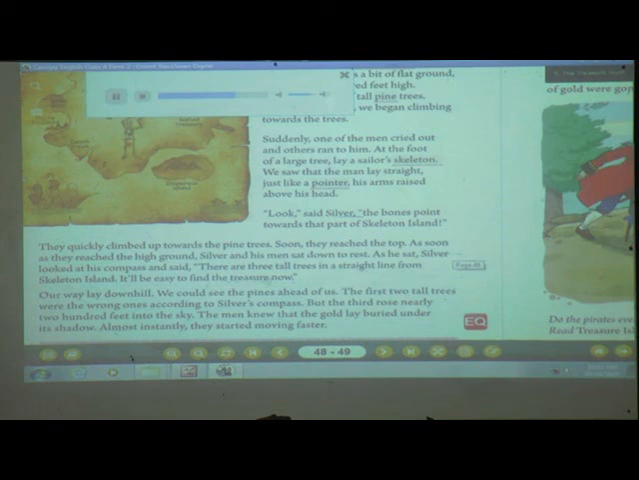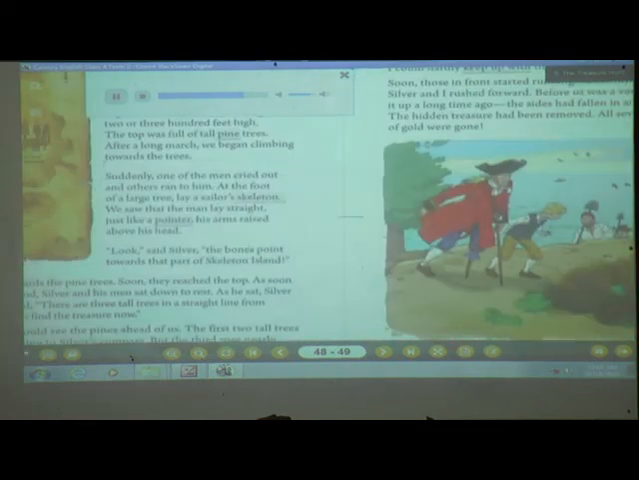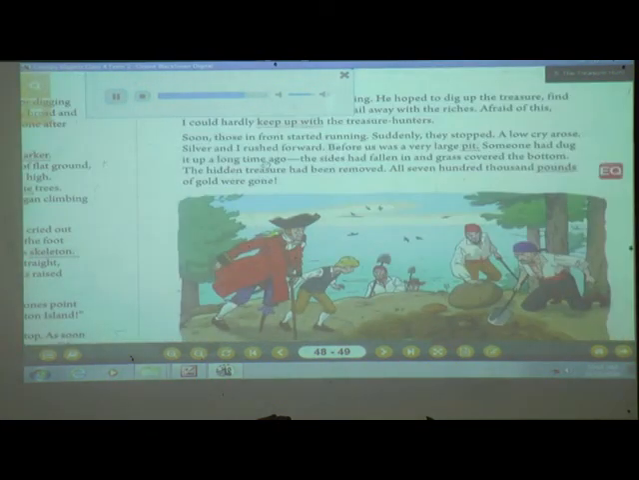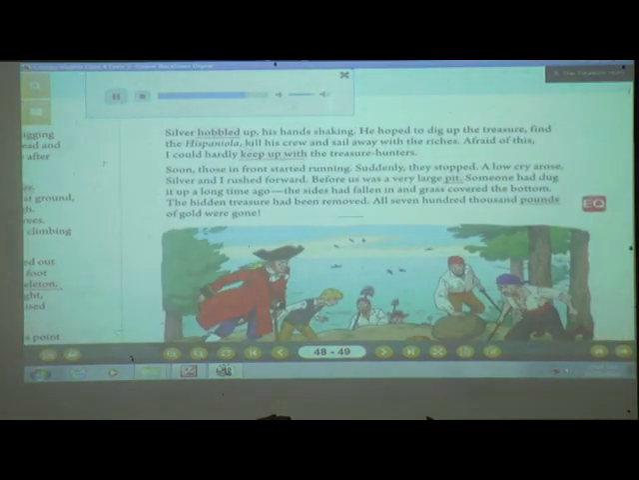It'll be easy to find the treasure now. We can see the landmarks ahead of us." The first two tall trees were the wrong ones according to Silver's compass. But the third rose nearly 200 feet into the sky. The men knew that the gold lay buried under its shadow. Almost instantly, they started moving faster. Silver hobbled up, his hands shaking. He hoped to dig up the treasure, find the Hispaniola, kill his crew, and sail away with the riches.